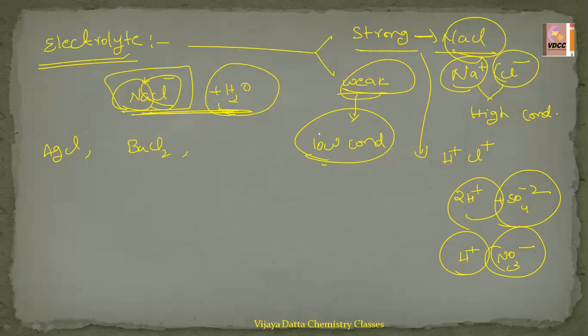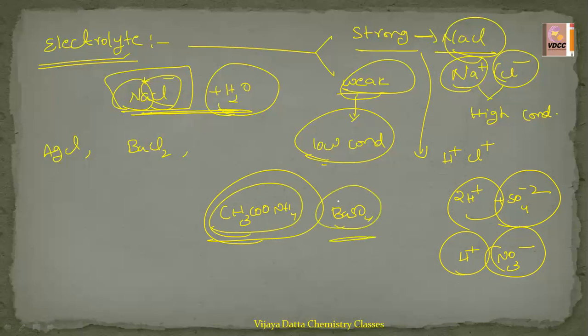Weak electrolytes: we have acetic acid, that is a weak electrolyte. CH3COONH4 is also a good example of a weak electrolyte. Next, BaSO4, and these are the organic acids. Some of the bases and salts act as weak electrolytes.